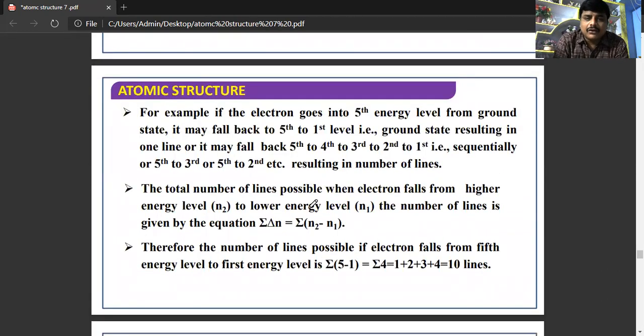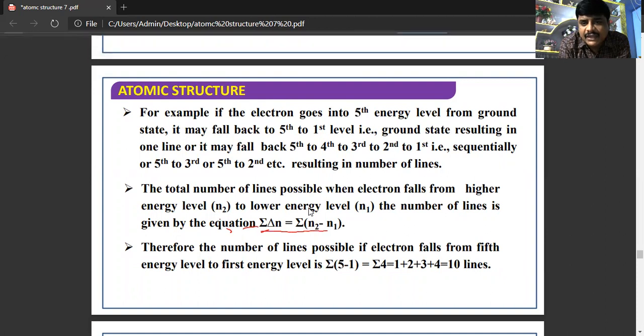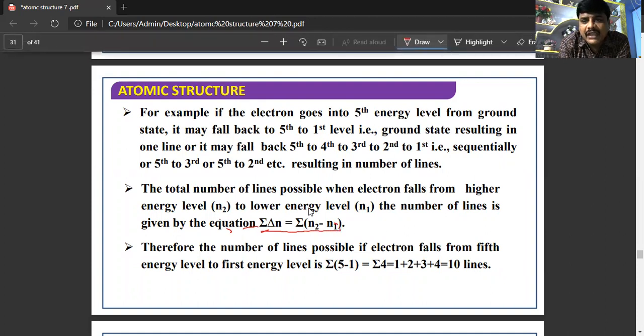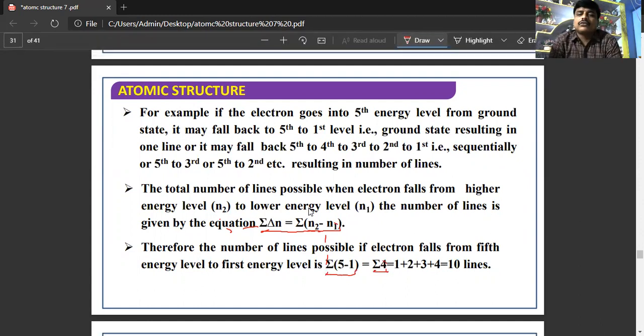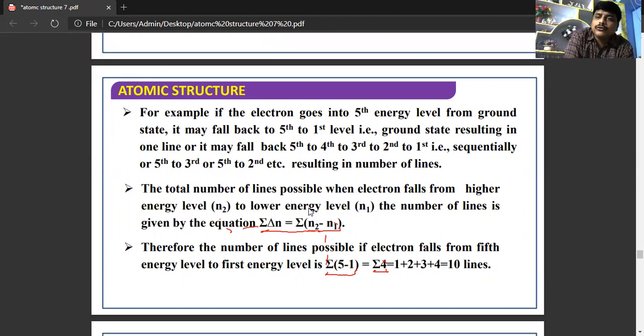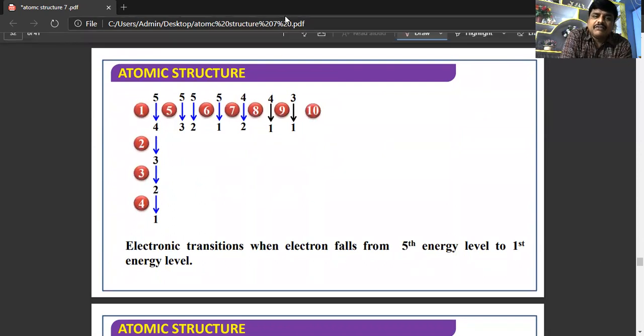If an electron is falling from the fifth energy level to the ground state, how many spectral lines are obtained? This is the formula to calculate the number of spectral lines produced: sigma delta n is equal to sigma n2 minus n1. What is n2? The higher energy state, that is 5. n1 is the lower energy state, that is 1. So sigma 5 minus 1, that is sigma 4, so 1 plus 2 plus 3 plus 4. That is the total number of lines produced when an electron is jumping from the fifth energy level to the first energy level. So the total number of spectral lines produced is 10.